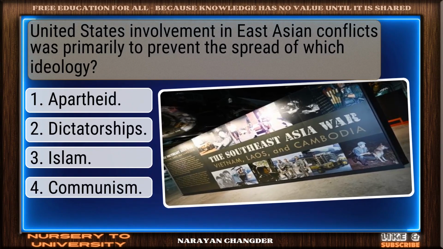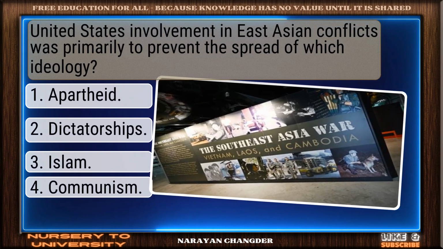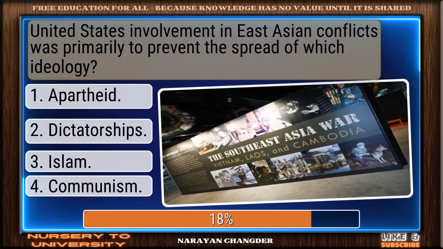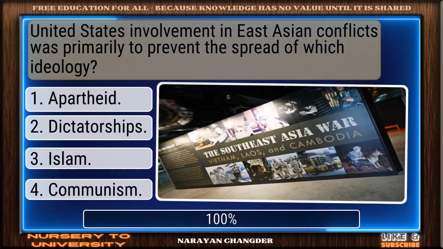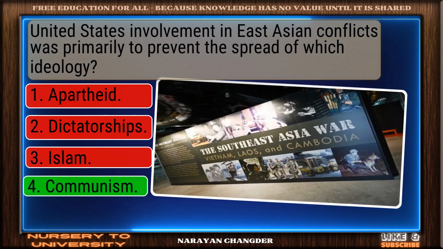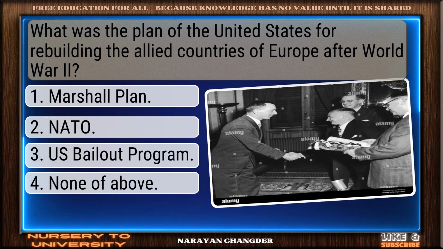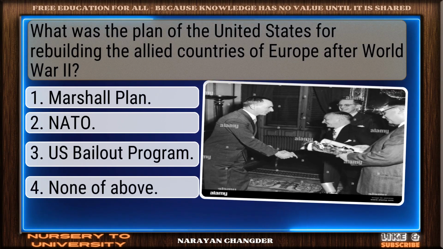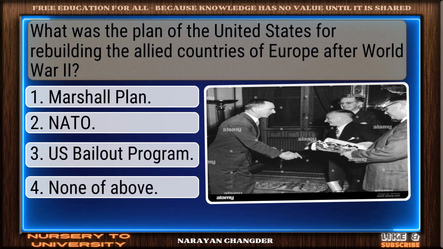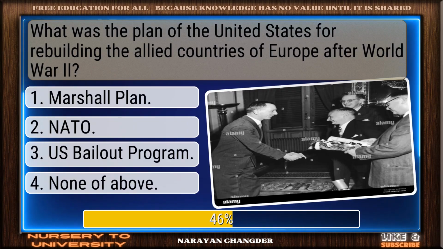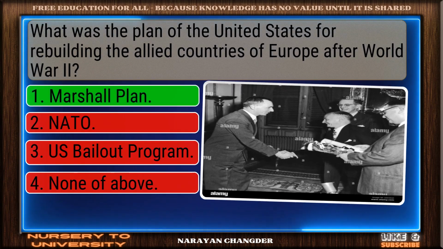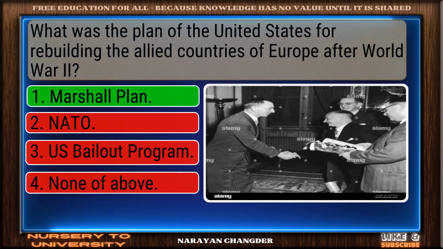United States' involvement in East Asian conflicts was primarily to prevent the spread of which ideology? You're right. Communism is the correct answer. What was the plan of the United States for rebuilding the Allied countries of Europe after World War II? Great thinking. Marshall Plan is the right choice.